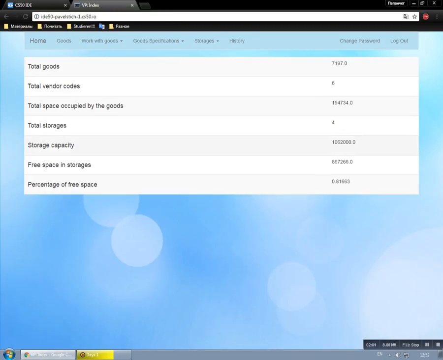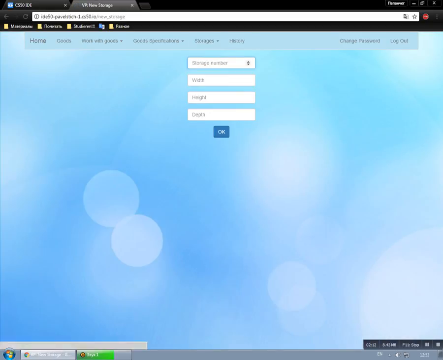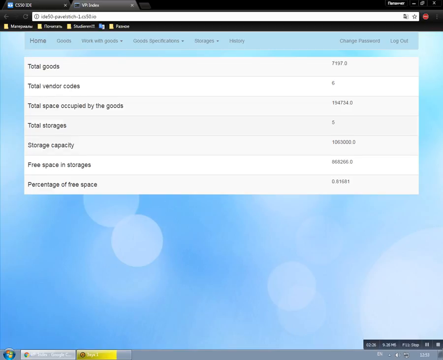After that, I choose the new storage option in the All Storage menu, then repeat my actions. As you can see, the new good and new storage were added.